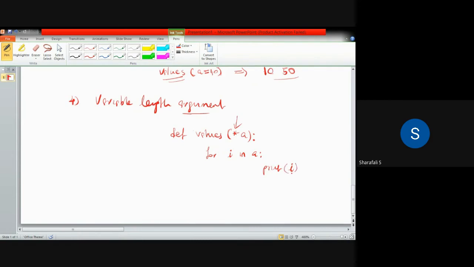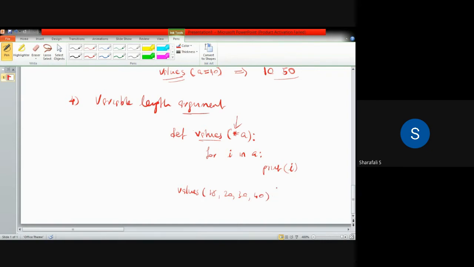So what will this do? We are having function values. The function name is values, and in the parentheses we are having star A. Star A means we are using a variable length argument. Variable length argument means we can give any number of variables. So if you recall that function values, then you can give any number of arguments, for example, 15, 20, 30, 40, like that.